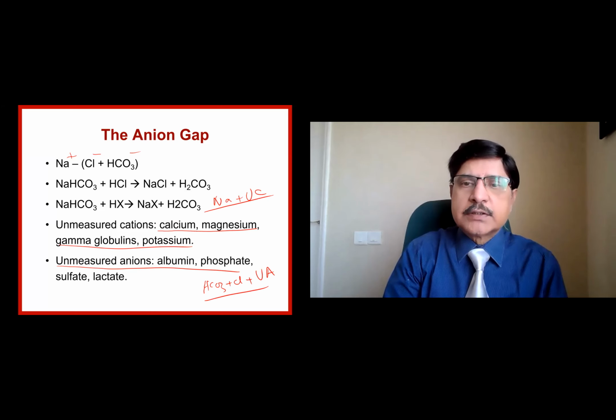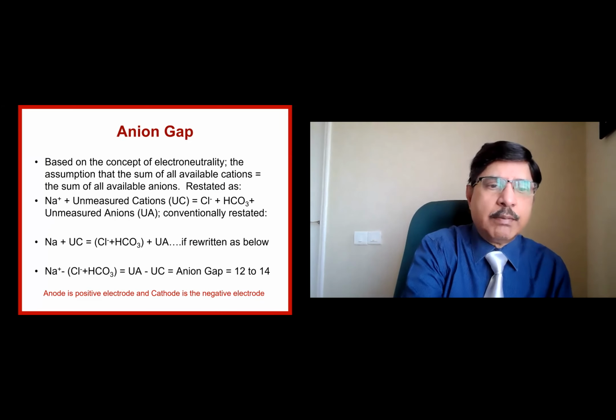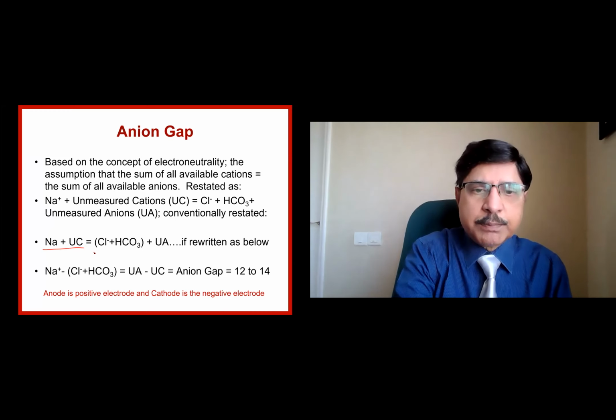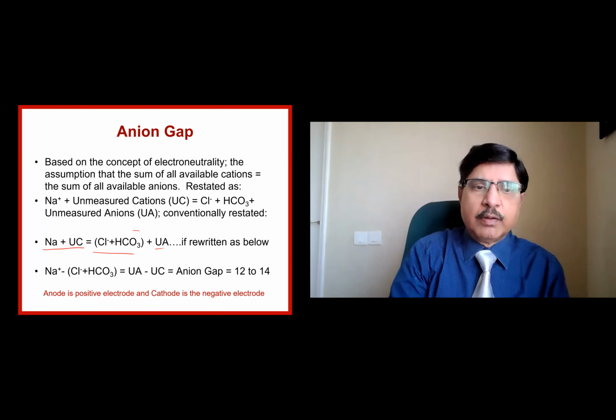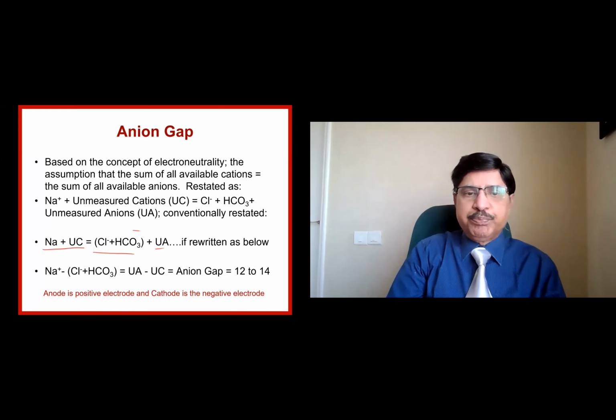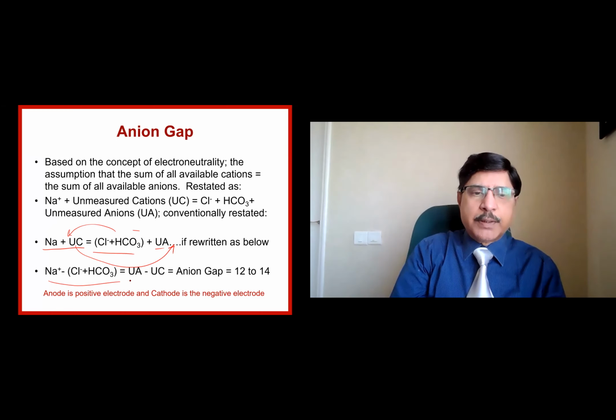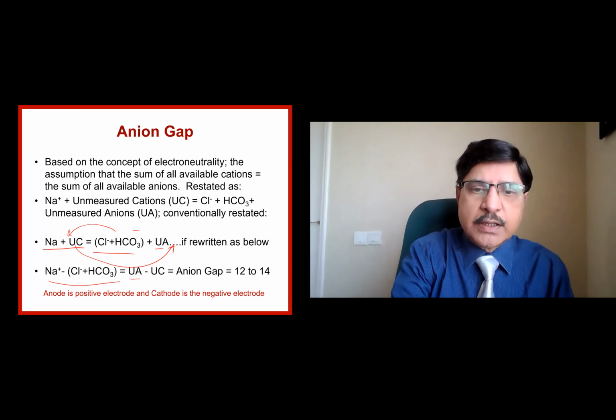So let's go to the next slide. What we do is, sodium plus unmeasured cations and chloride plus bicarbonate plus unmeasured anions are at equilibrium. Okay, now we bring the chloride and bicarbonate to this side and send it to that side. That becomes sodium minus chloride plus bicarbonate, that is the cation sodium, of which we subtract the chloride and bicarbonate, the common anions. You are going to get what is called UA minus UC.